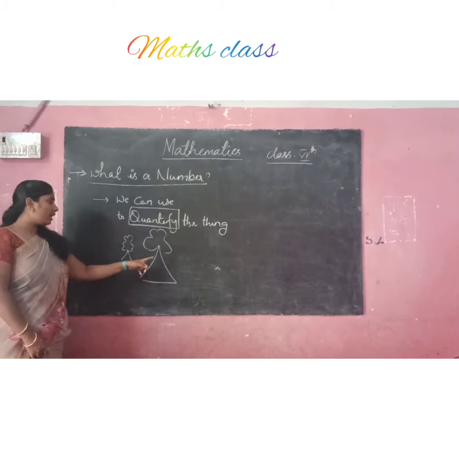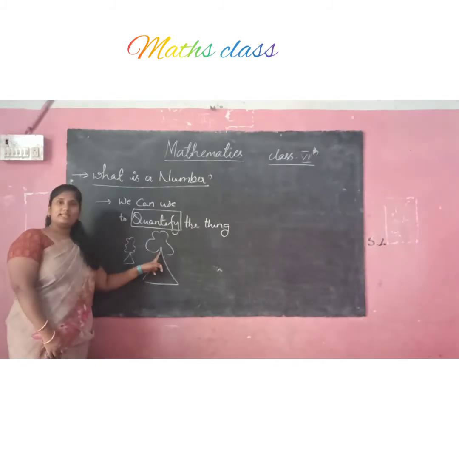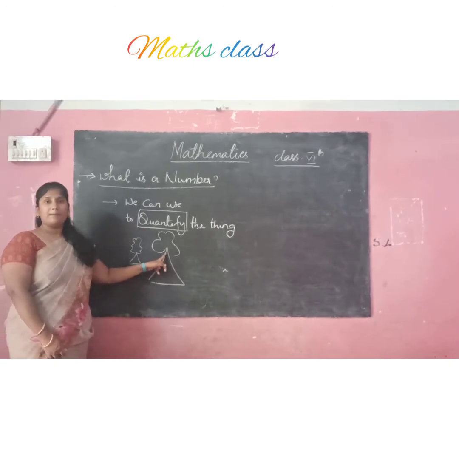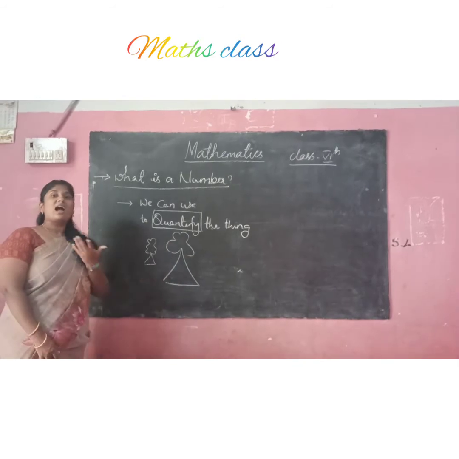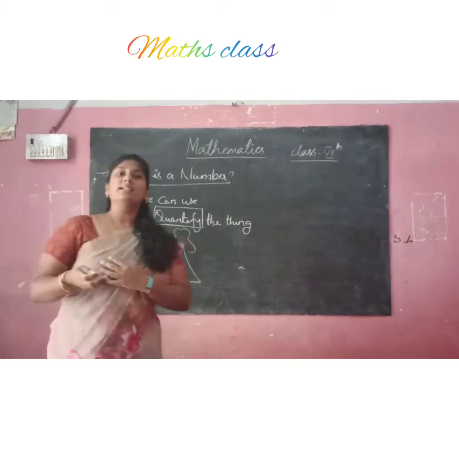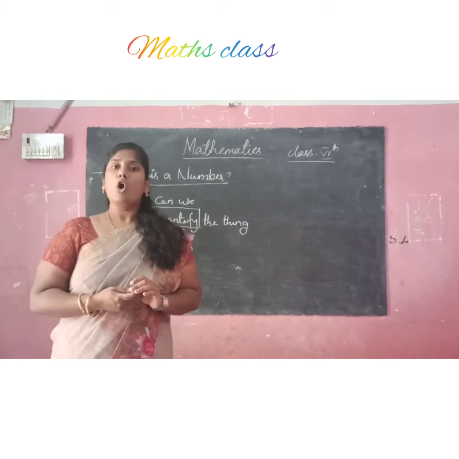Are we differentiating objects here, a small tree and a big tree? Otherwise, if we don't have numbers, how can we say? We can't say. So numbers are nothing but that which we can use to quantify things or objects.